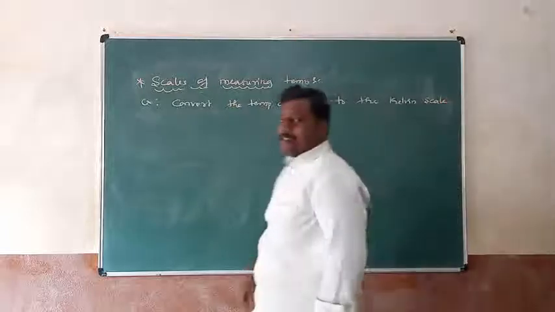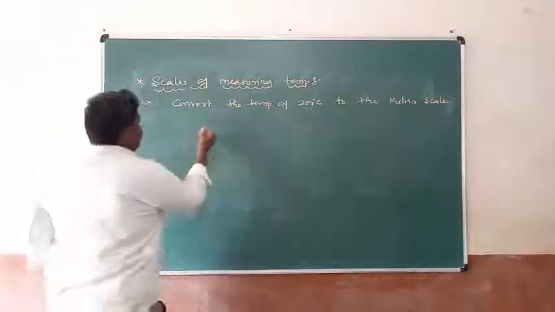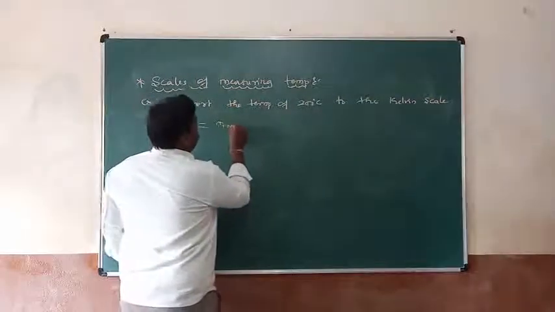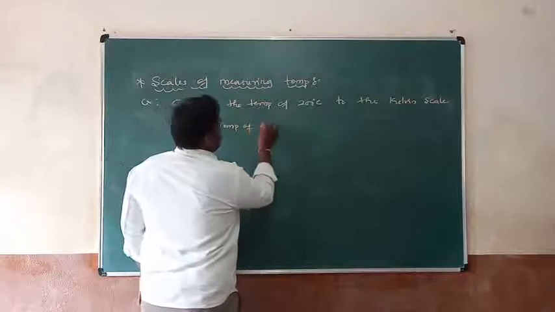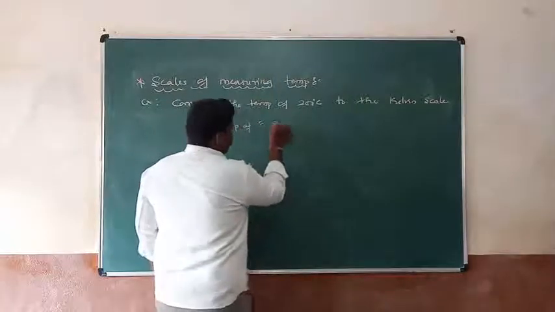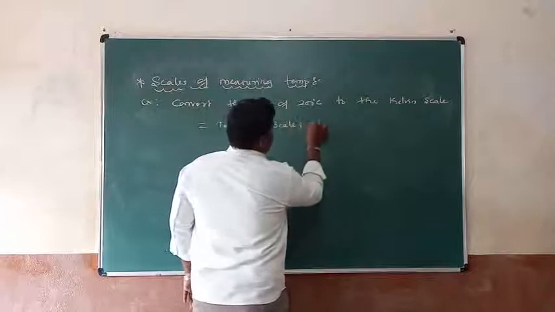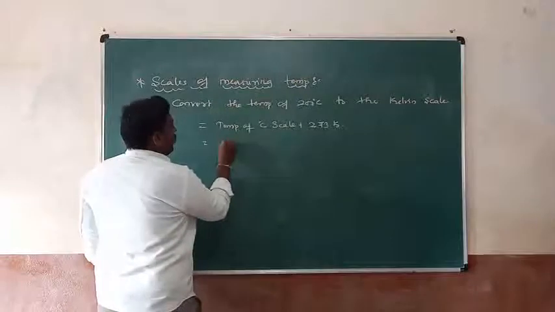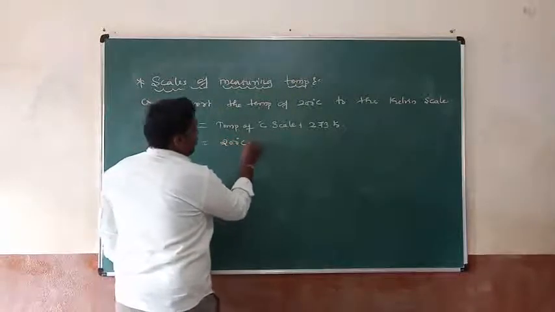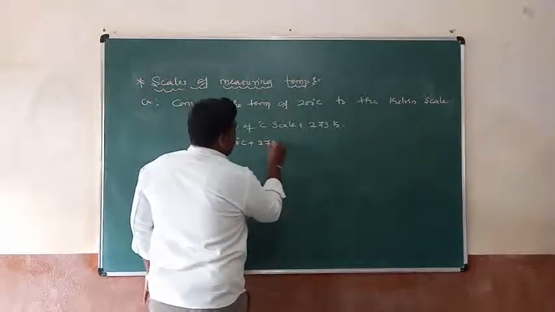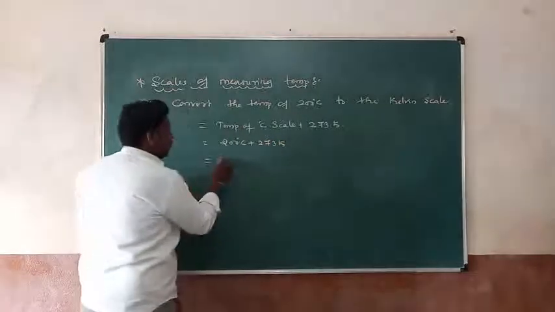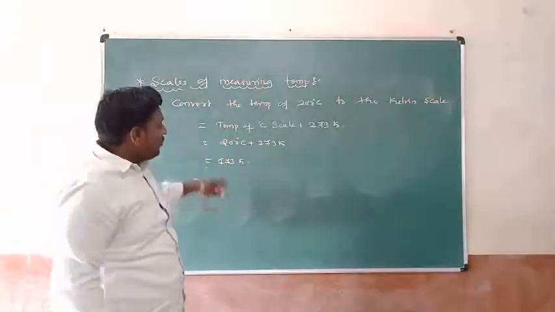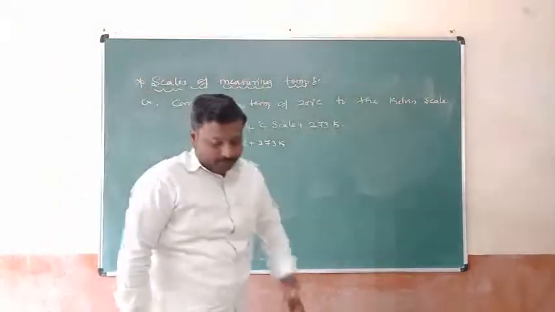My dear students, what is the formula here? It is equal to temperature on the Celsius scale plus 273 Kelvin. What is given there? 200 degrees Celsius plus 273 Kelvin is equal to 473 Kelvin. The answer is 473 Kelvin.